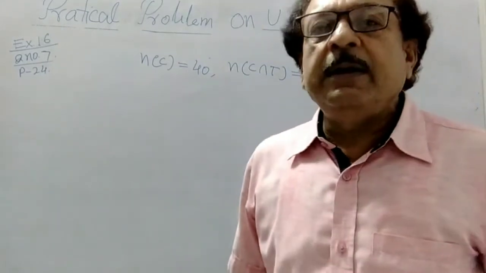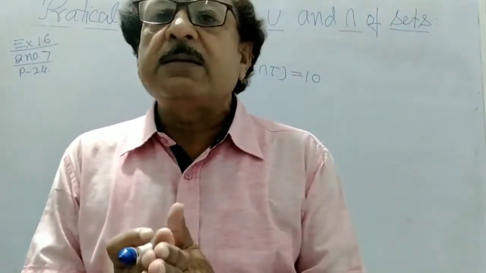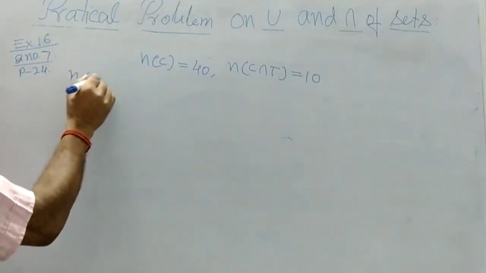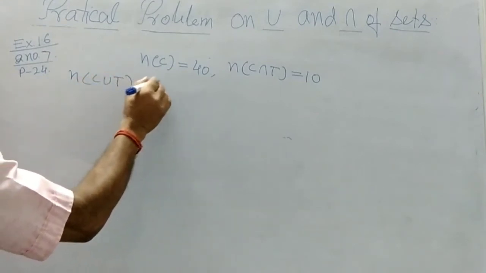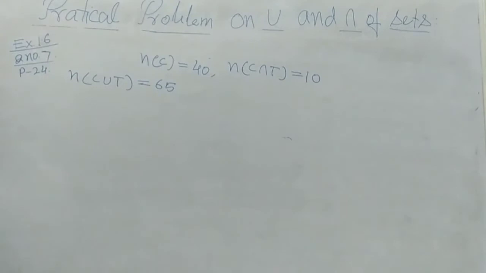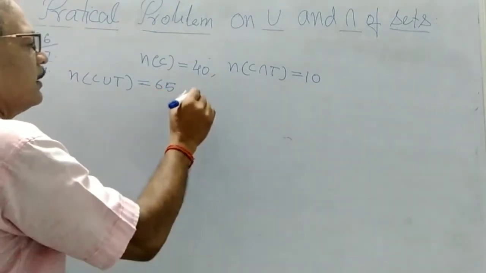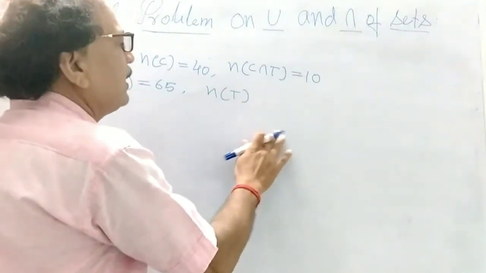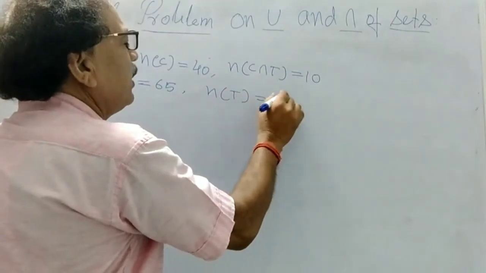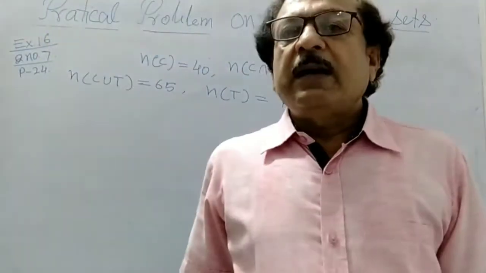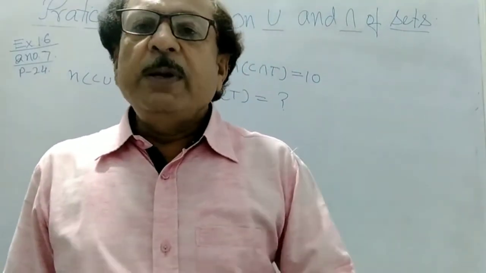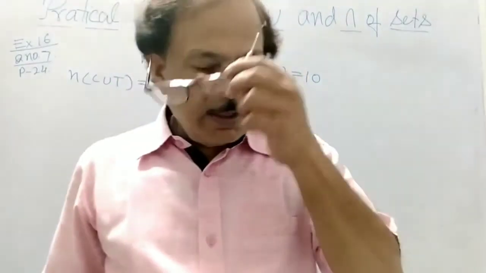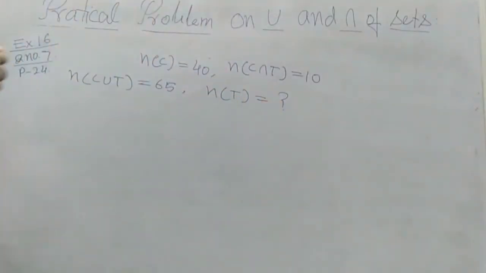In the group there are 65 people, so N(C union T) is 65. First you find how many people like tennis, and then how many people like tennis only, meaning exactly tennis. First you see how many people like tennis. So now you find this.